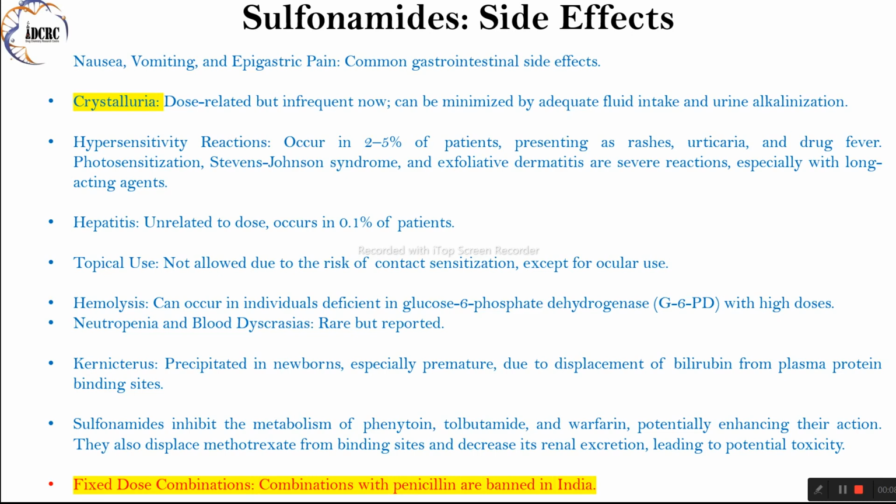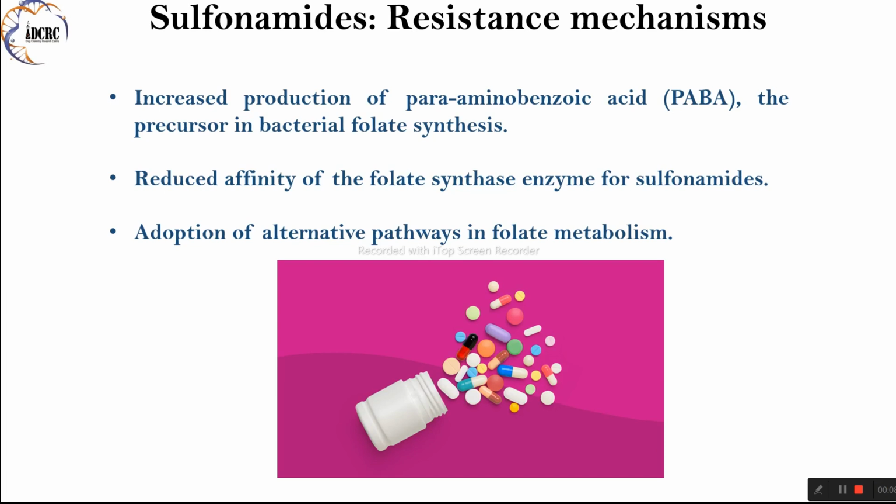Resistance mechanisms typically involve: A. Increased production of para-aminobenzoic acid, PABA, the precursor in bacterial folate synthesis. B. Reduced affinity of the folate synthase enzyme for sulfonamides. C. Adoption of alternative pathways in folate metabolism.